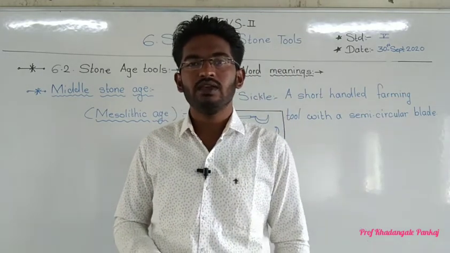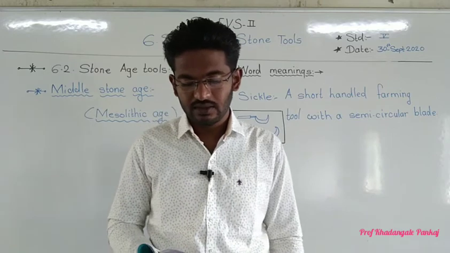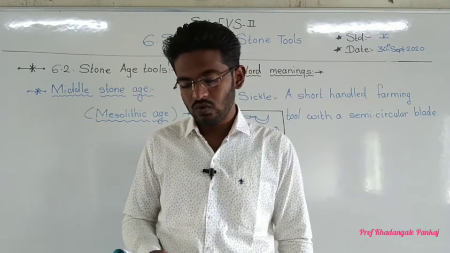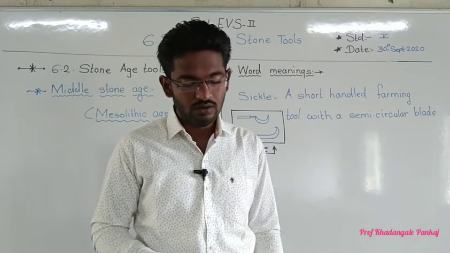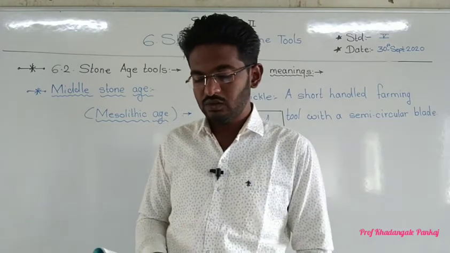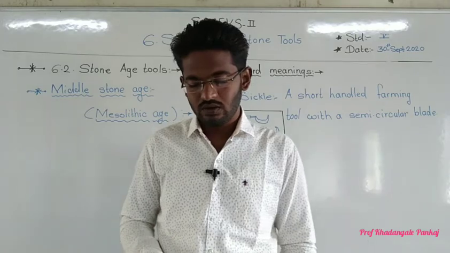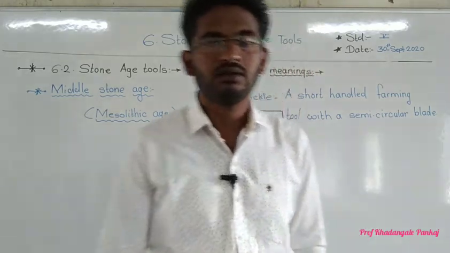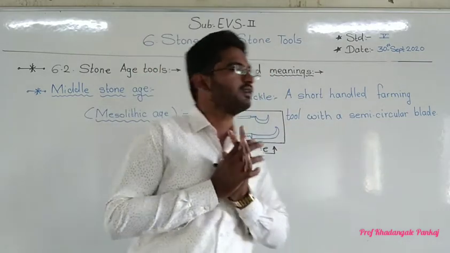He used to make implements like the knife and the sickle by fixing a row of blades as small as fingernails into a groove in a bone or a piece of wood. Now I will explain what this is.